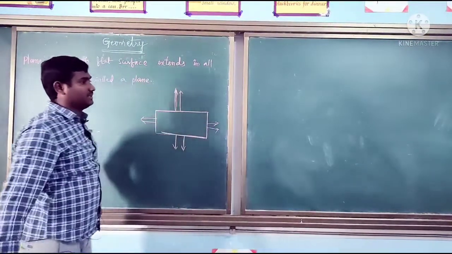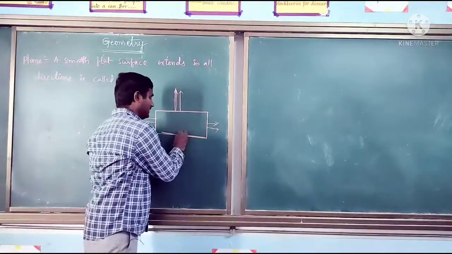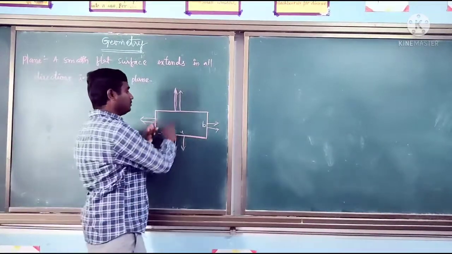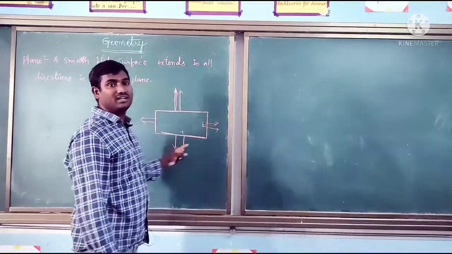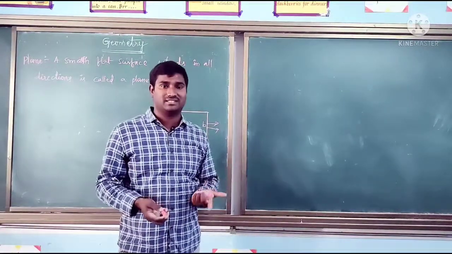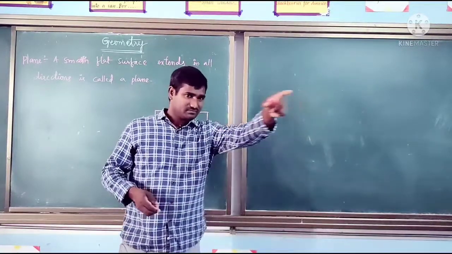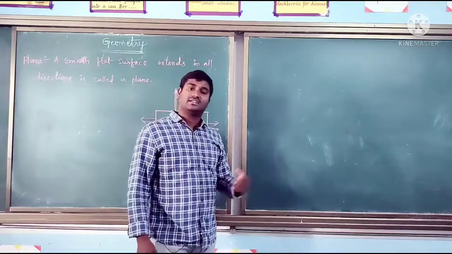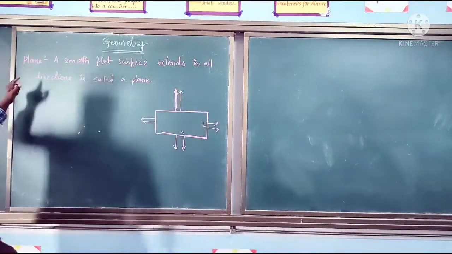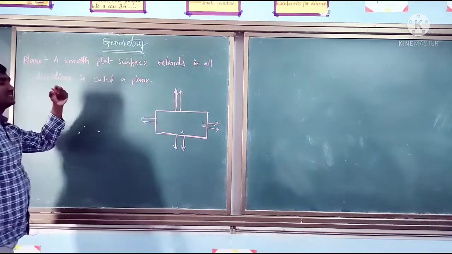See the measurements. It has a length and breadth, but it has no boundary. We cannot measure the boundary of the plane because where it stops we don't know. So how can we measure the boundary? If you know the fixed end points, we can measure the boundary. So a plane is a smooth flat surface that extends in all directions.